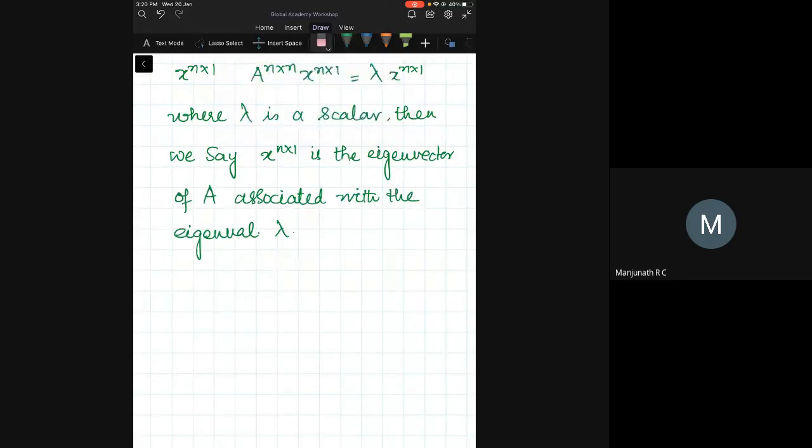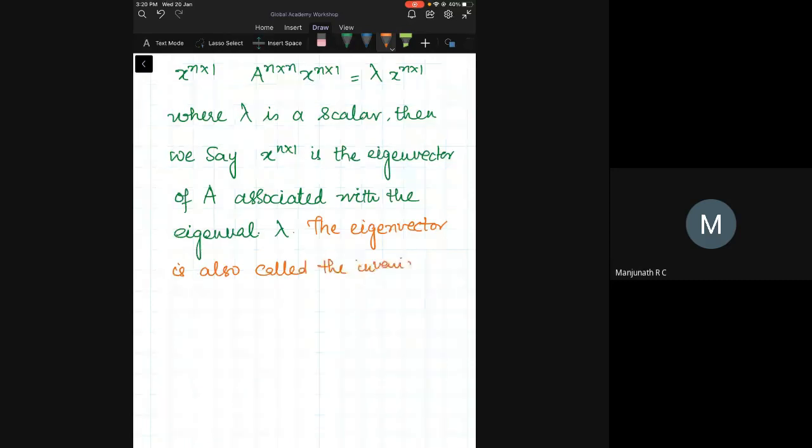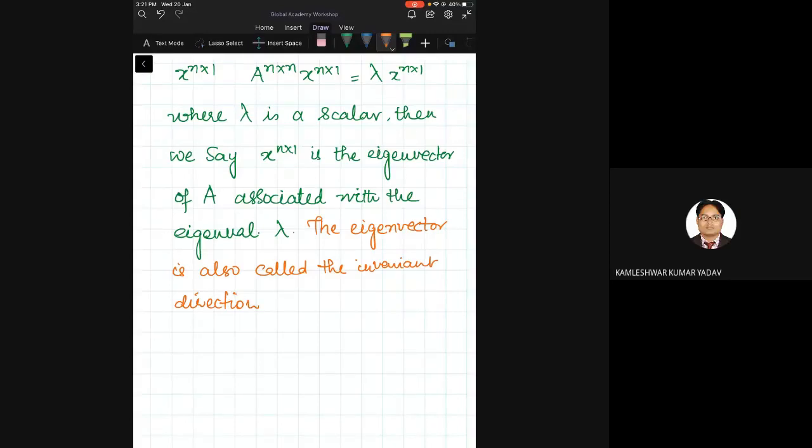I'll write it in a different way. I'll say that the eigenvector is also called an invariant vector, called the invariant direction. Is this okay? Is this fine? Is everybody getting this? Yes, sir.